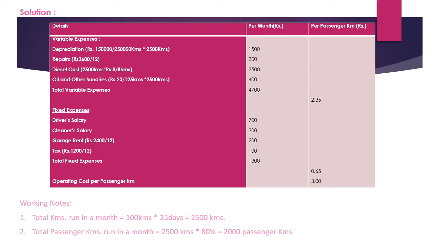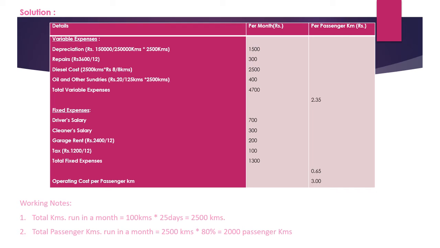First of all, we will find out the variable expenses, then we will find out the fixed expenses, and after that we will calculate this. The first variable expense is depreciation. For depreciation, cost of taxi is given, which is 1,50,000, and the total life is also given, which is 2,50,000, and for this particular sum the total kilometers run by this taxi in a month is 2,500. That's why we will multiply by 2,500 and we will get the result per month, which is 1,500.